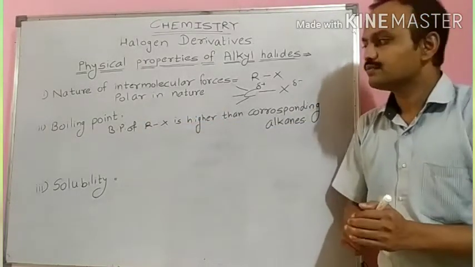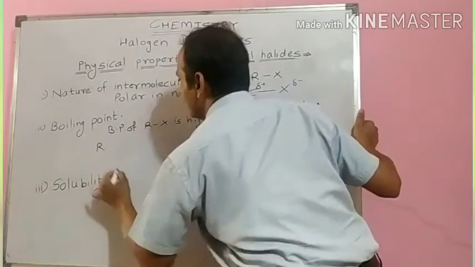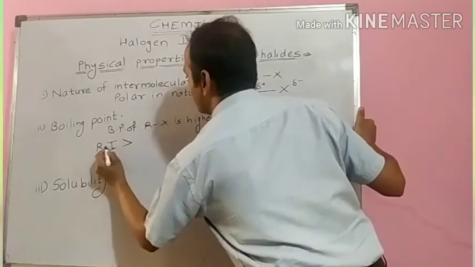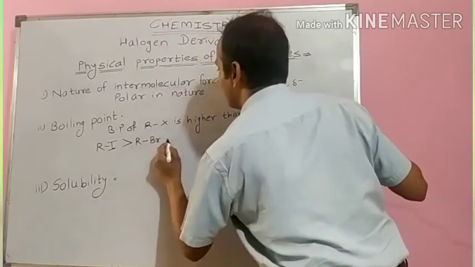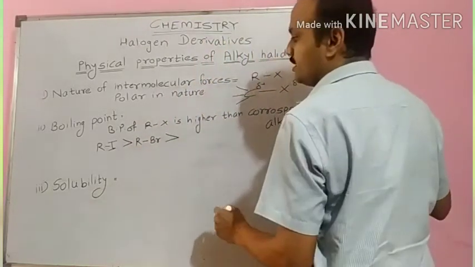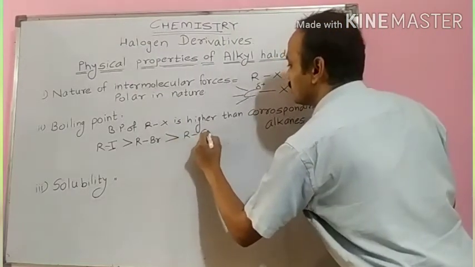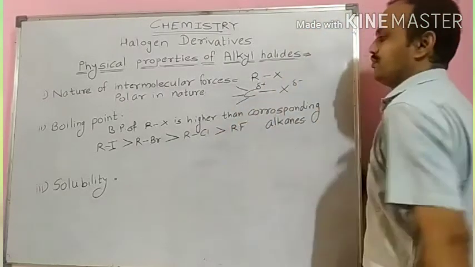I will write the order of both ways. First will be RI is greater than RBr is greater than, boiling point I am explaining, RCl is greater than RF.